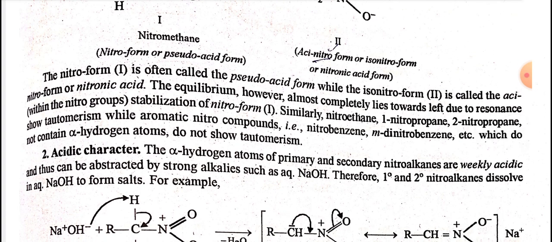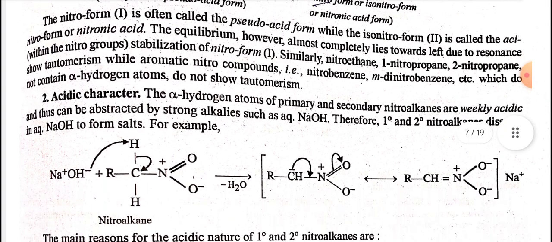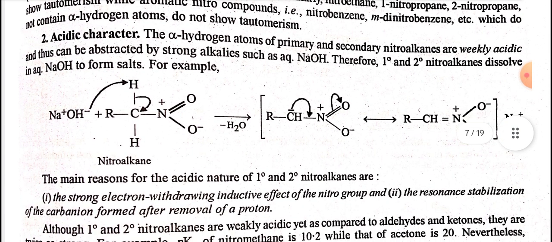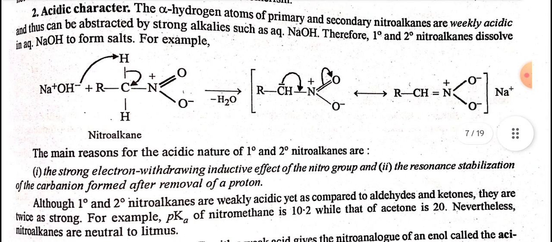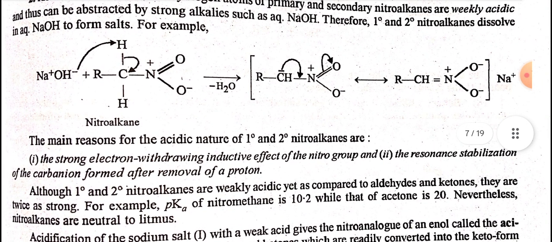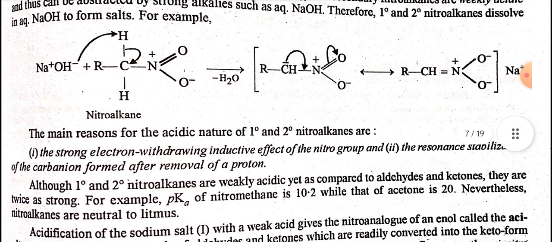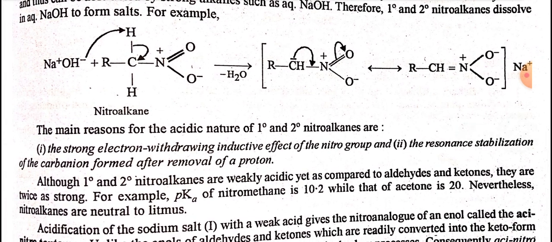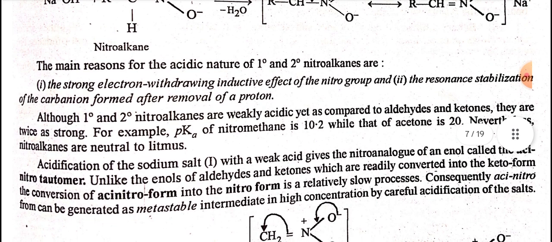Second is the acidic character. The alpha hydrogen atoms of primary and secondary nitroalkanes are weakly acidic and thus can be abstracted by strong bases such as aqueous NaOH. Therefore, primary and secondary nitroalkanes dissolve in aqueous NaOH to form salts. For example, a nitroalkane, when reacted with sodium hydroxide, gives the salt.